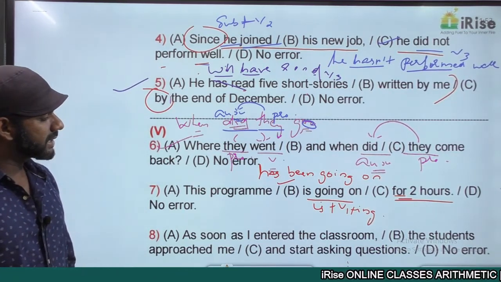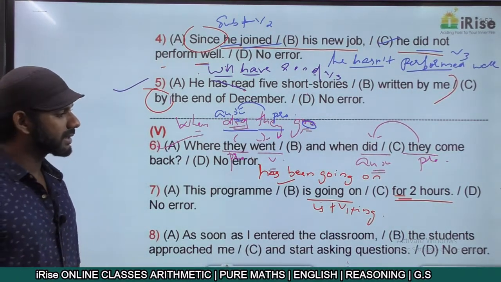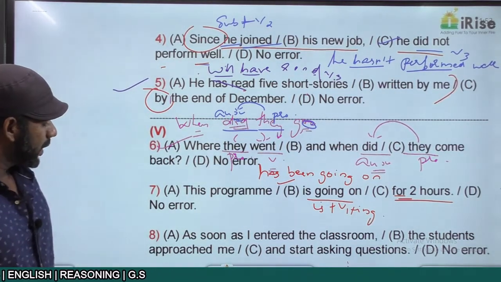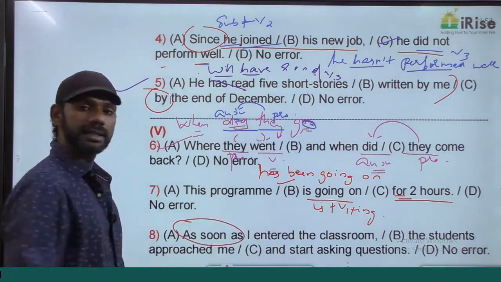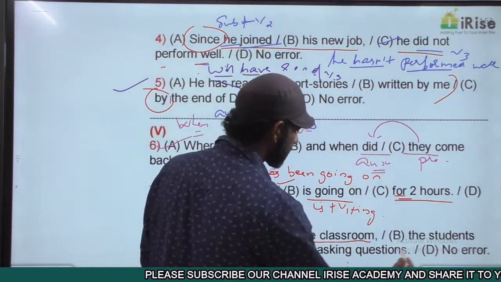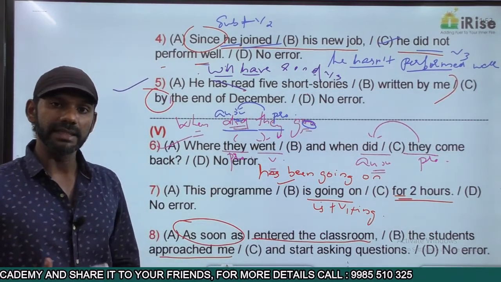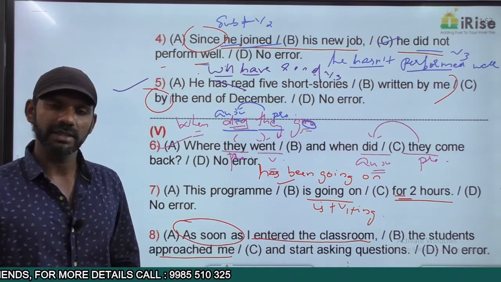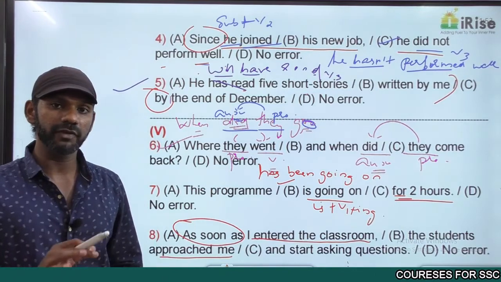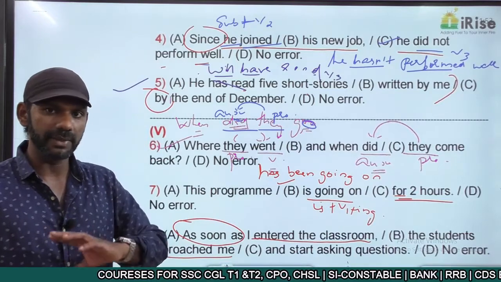As soon as I entered the classroom, the students approached me and start asking doubts. Now, as soon as tells us that there is no time difference. I entered the classroom is one action in the past. The students approached me is the other action in the past. As soon as means immediately, spontaneously, at the moment, on the spot. And if there is no time difference, past perfect should not be used. There is no past perfect in this statement, so that concept is completely fine.